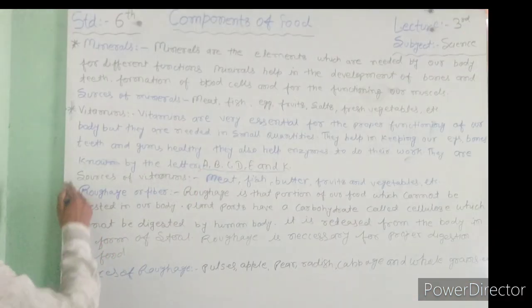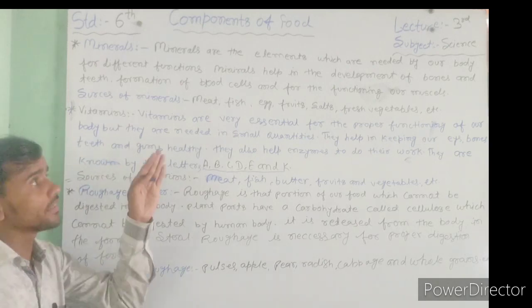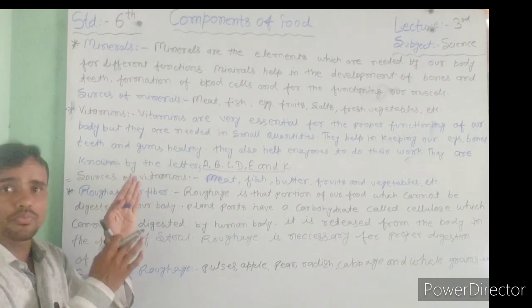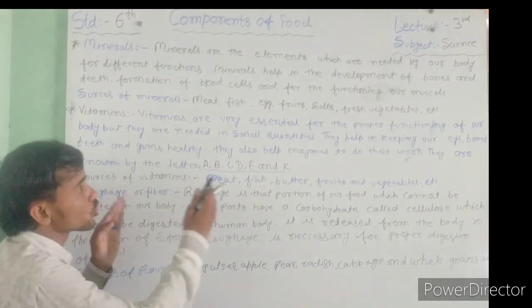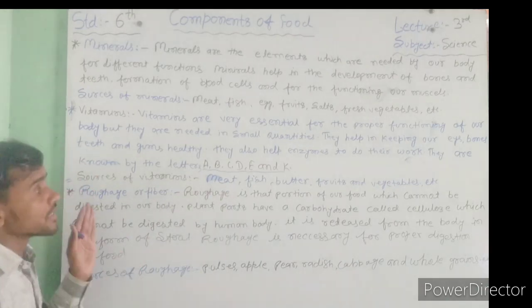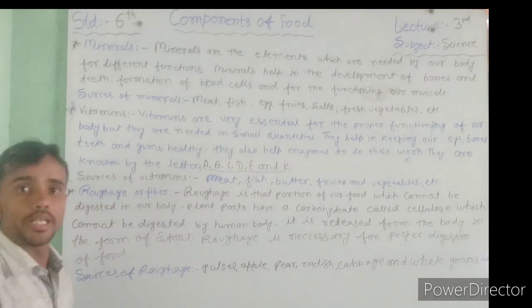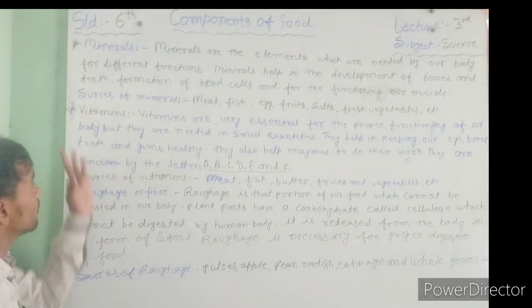Next, my dear students, that's the whole topic, and if you see the figure, then you can confirm what the source of vitamins is and what the source of minerals is.